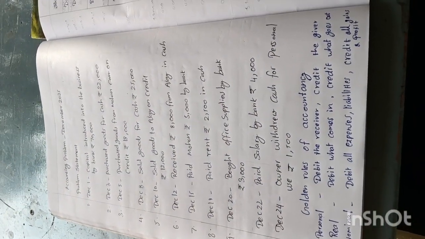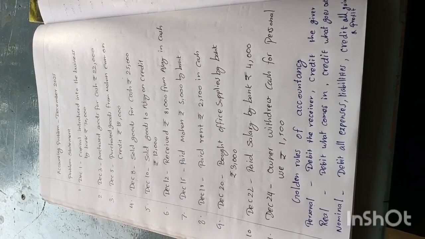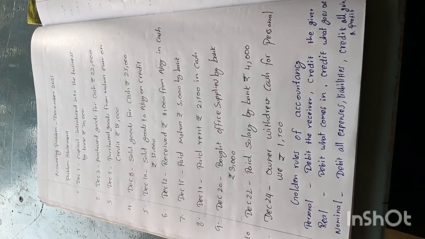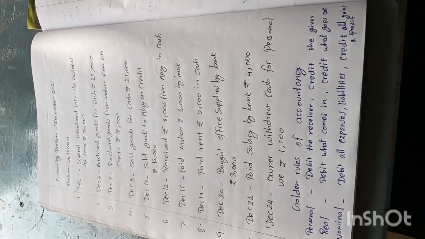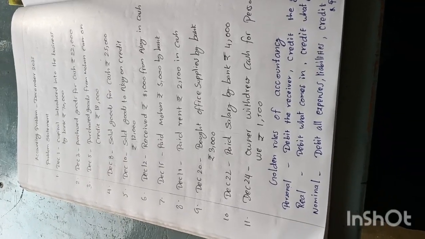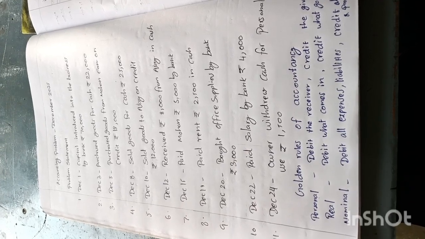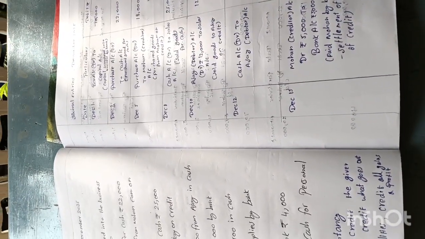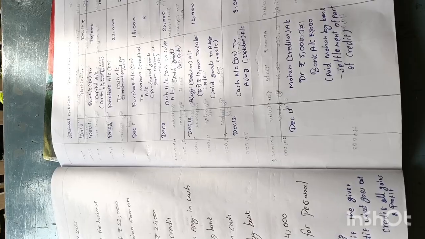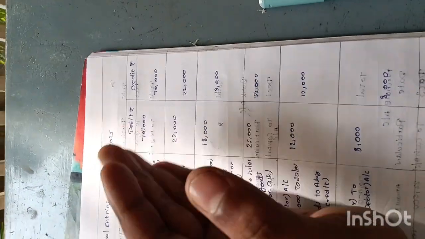Now let's see. Capital introduced into the business by bank account. Whenever the cash account comes, it should be a real account. When the words cash or assets come in questions, you should blindly put real account. So bank account debit to capital account: debit side 70,000, credit side 70,000. Same way, we need to apply this rule here.